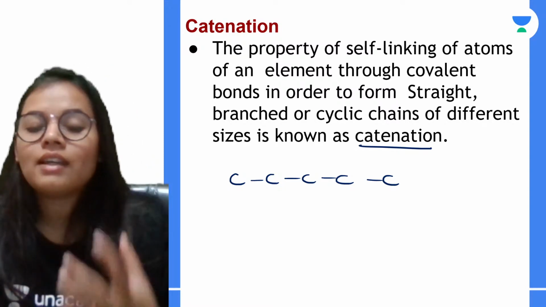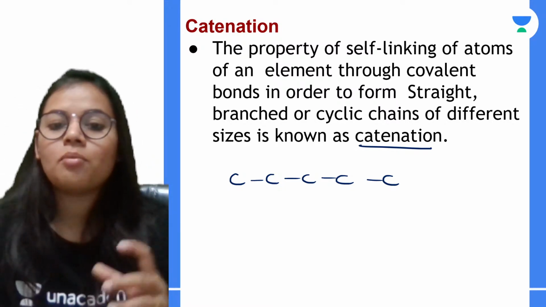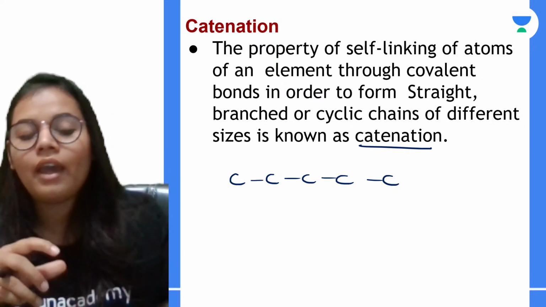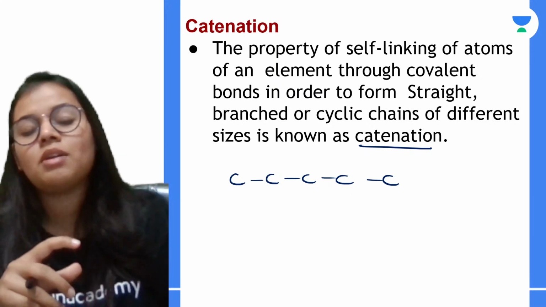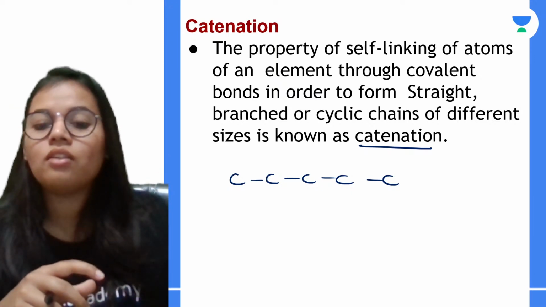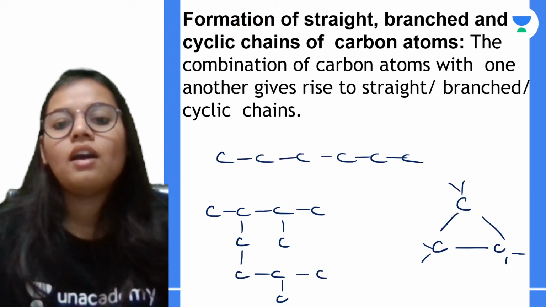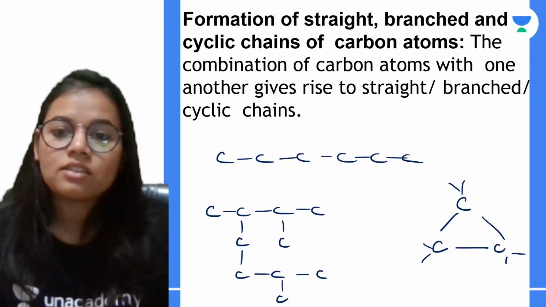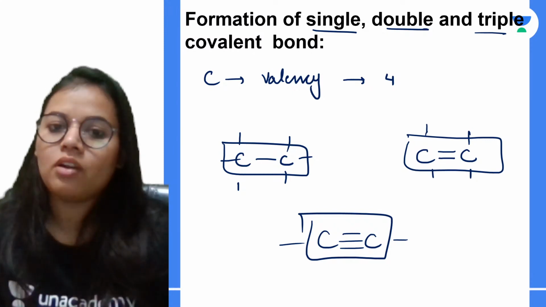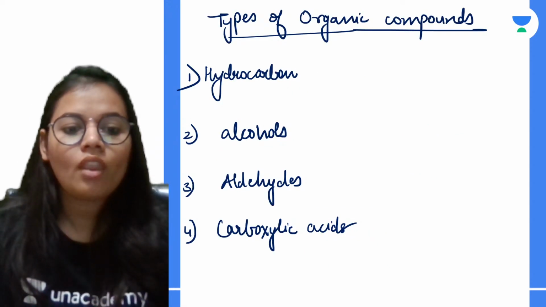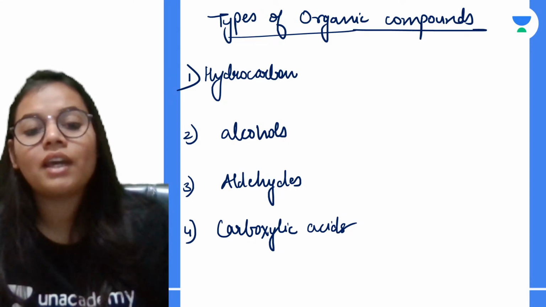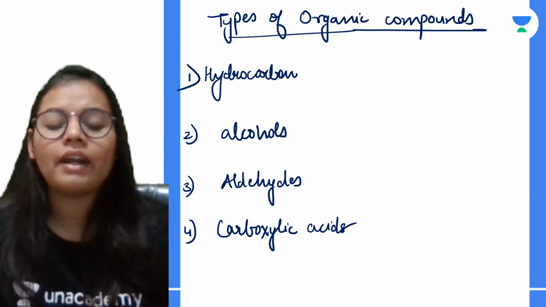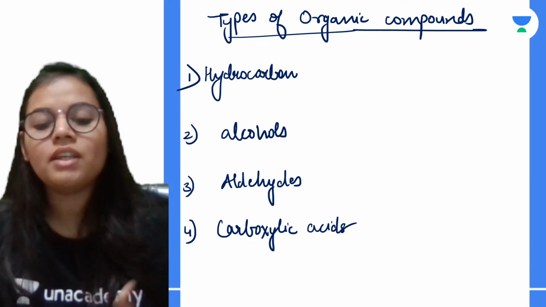And next is catenation. The catenation property enables the atoms to self-link and form a kind of chain. It may be a straight chain, a branched chain or a cyclic chain. Because of this, carbon can form straight, branched and cyclic chains, and it can form single, double or triple covalent bonds. Then we learned about different types of organic compounds, such as hydrocarbons, alcohols, aldehydes, ketones, carboxylic acids, amines, etc.